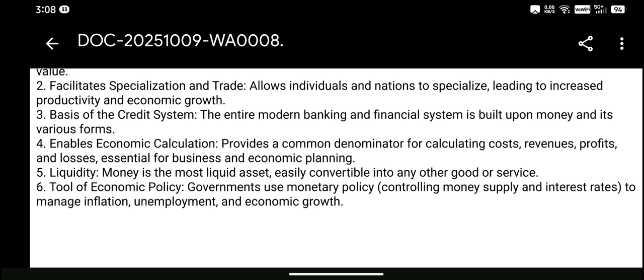Liquidity. Money is the most liquid asset, easily convertible into any other good or service. Tool of economic policy. Governments use monetary policy, controlling money supply and interest rates, to manage inflation, unemployment, and economic growth. That's it for this topic.